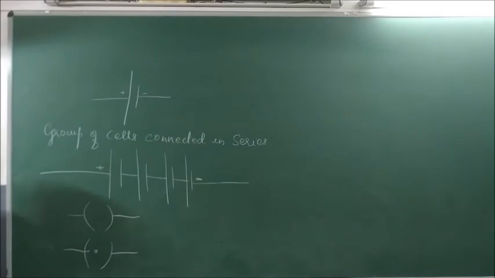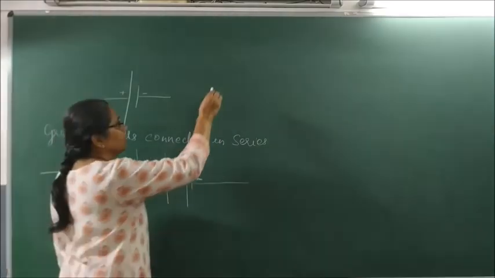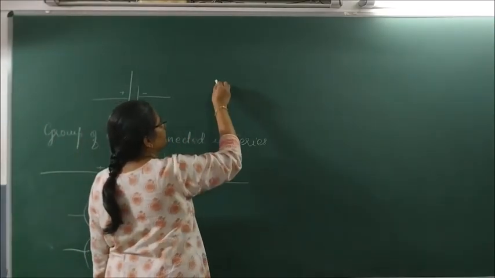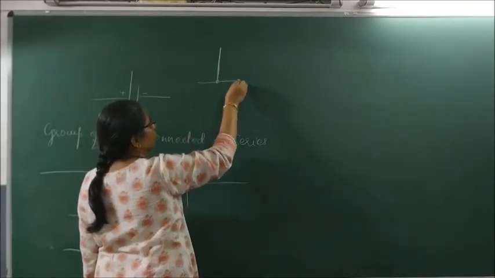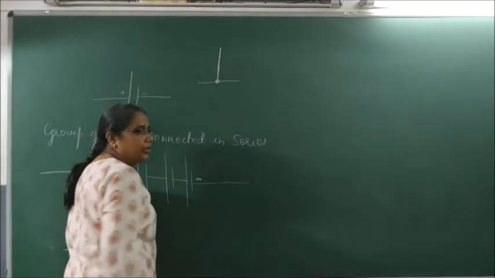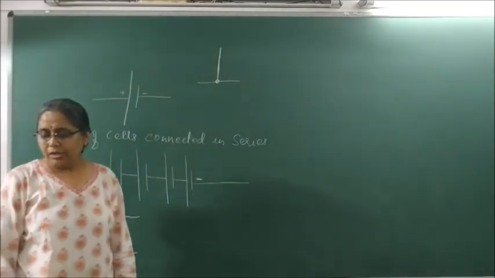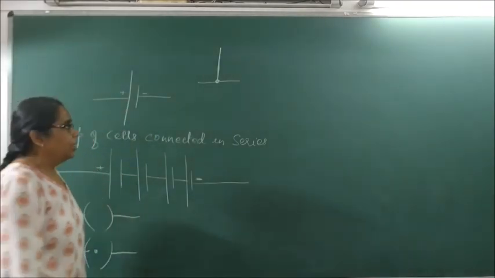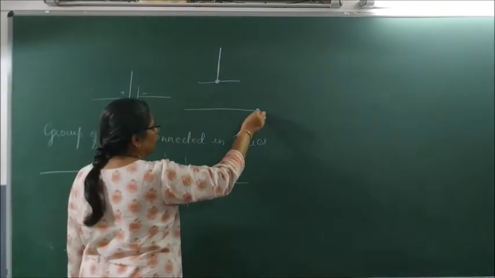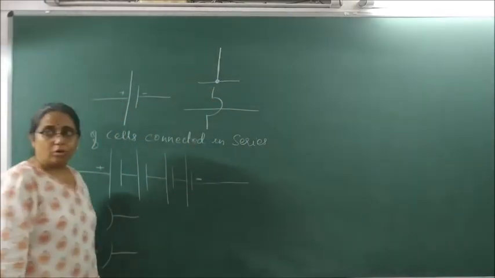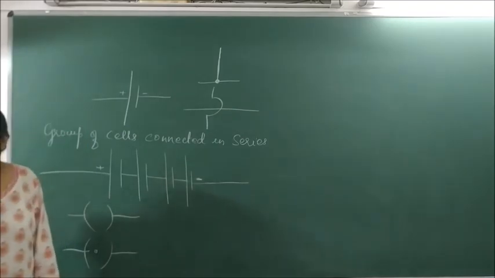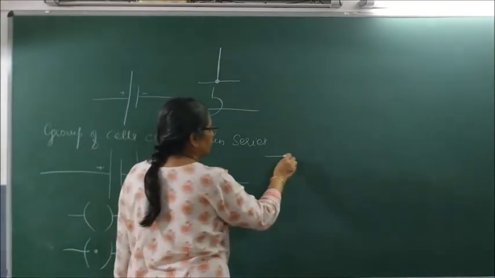Understood this much? Now, wire joint. You saw wherever I was putting potential difference, I used to do this and this. So this is called as what? Wire joint. Whenever we are joining two wires, it is called as a wire joint. There are many wires which go without joining to each other. So this is called as wire crossing without joining.